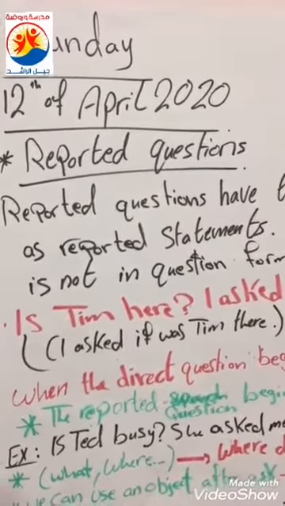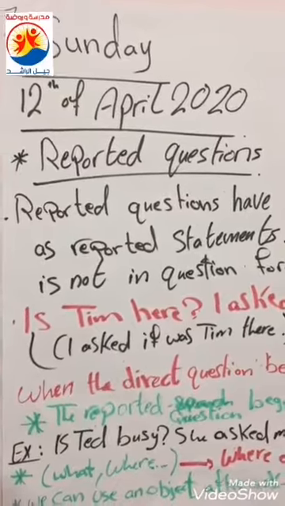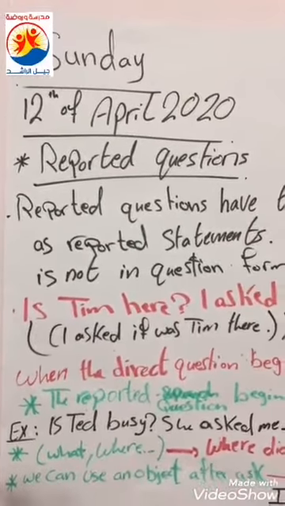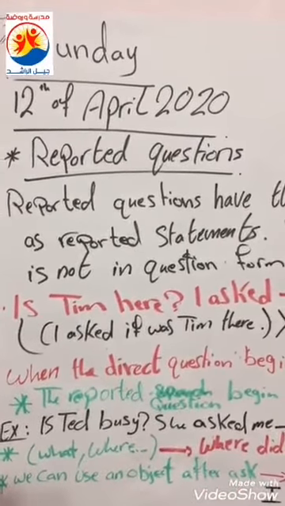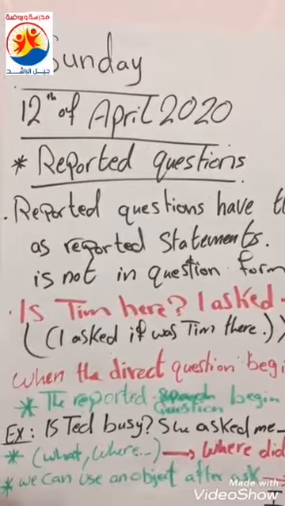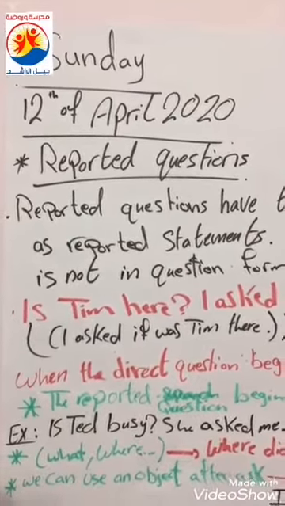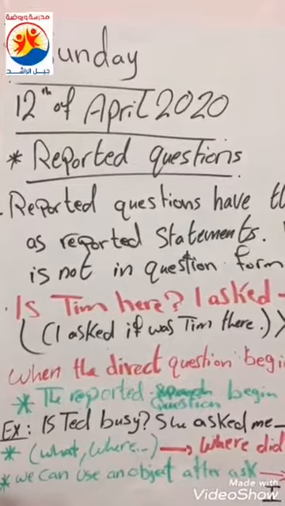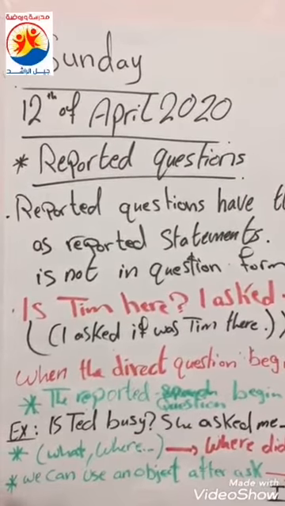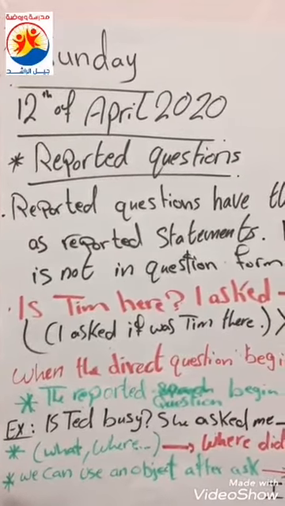But let's remember that when we are talking about reported statements, we use reported speech to tell someone what another person said. We use reporting verbs such as say and tell in reported speech, and also what someone said.